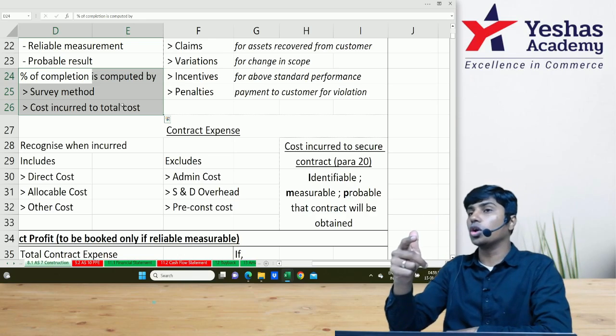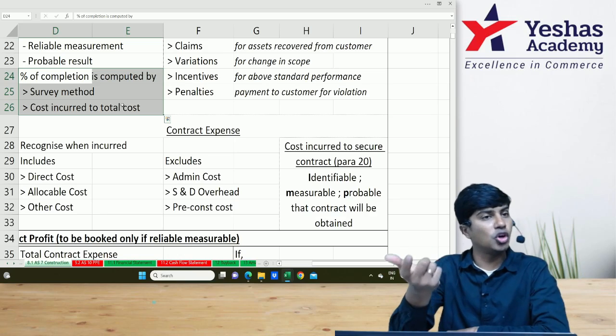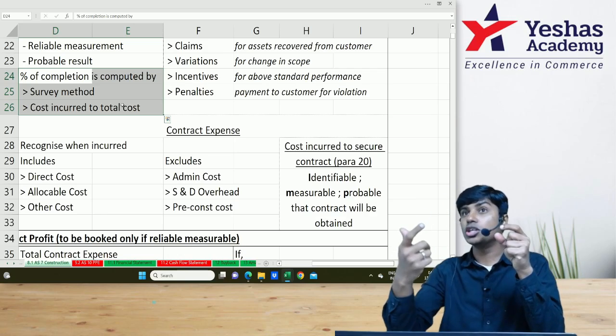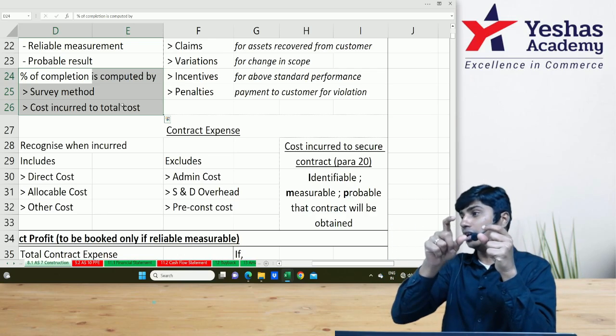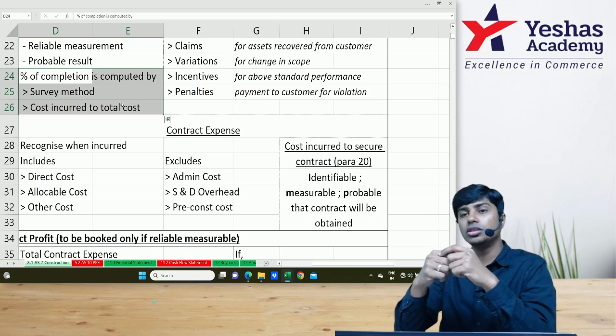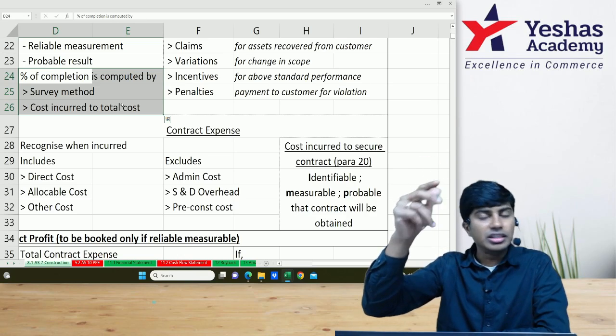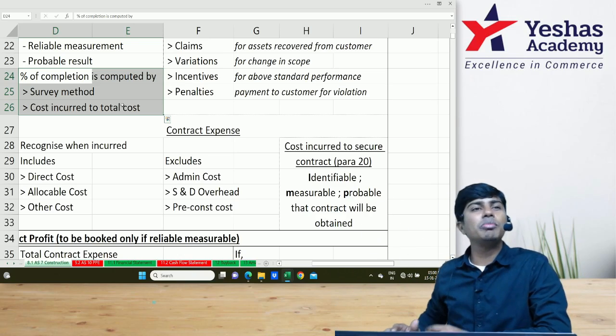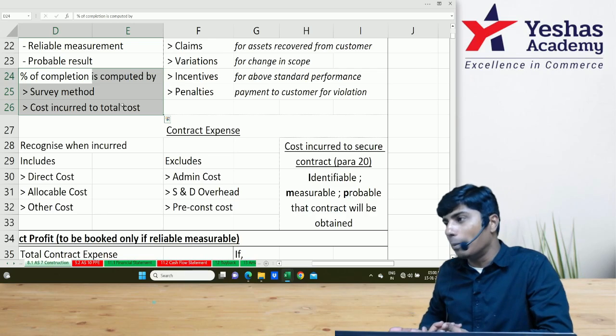Under cost incurred to total cost method, cost incurred is actual. We know how much cost is incurred. Total cost is cost incurred plus cost expected to be incurred. When we add both, we get total cost. So we'll take cost incurred divided by total cost, that is cost incurred plus cost to be incurred. That will give me the percentage of completion of the contract.